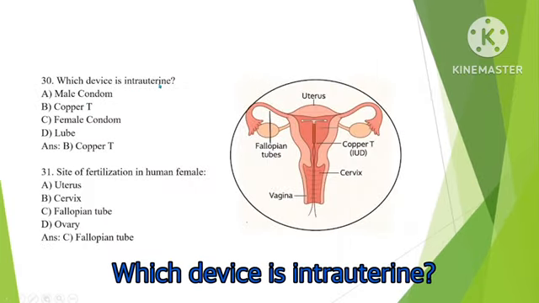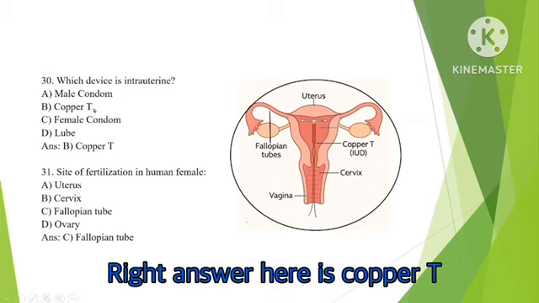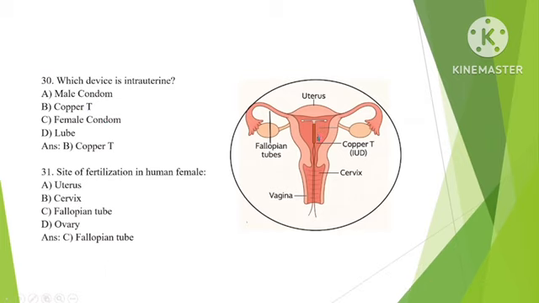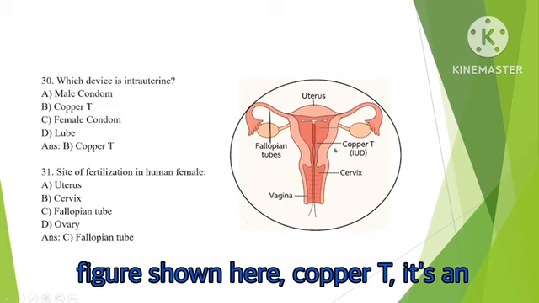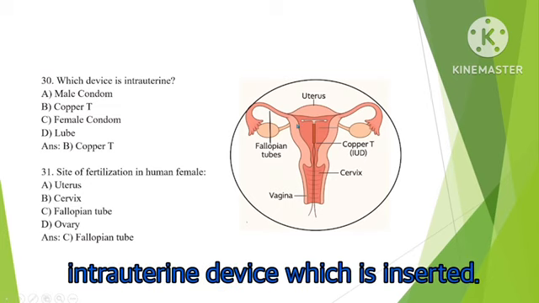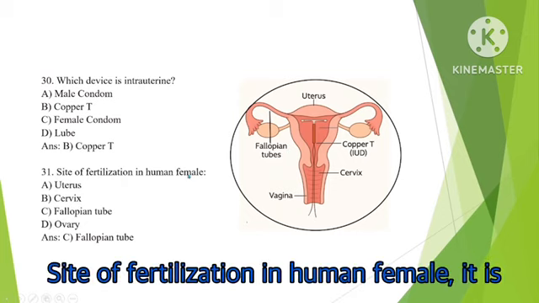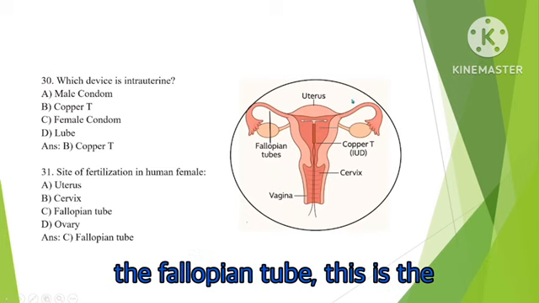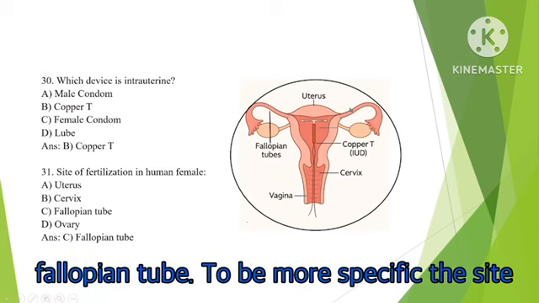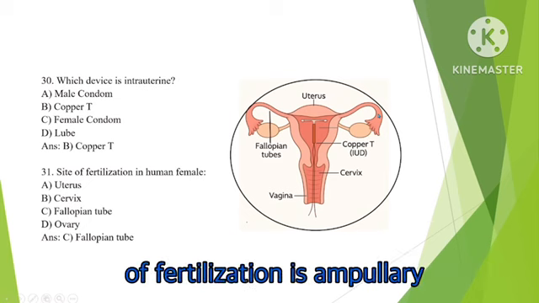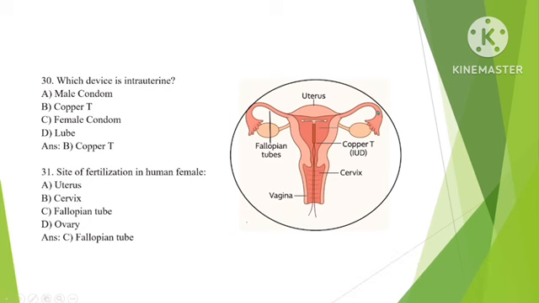Which device is intrauterine? Right answer here is copper T. See, there is a figure shown here. Copper T is an intrauterine device which is inserted. Site of fertilization in human female: it is the fallopian tube. This is the fallopian tube. To be more specific, the site of fertilization is the ampullary isthmic junction.